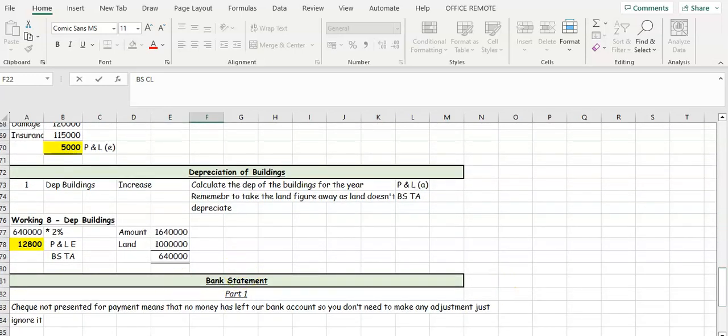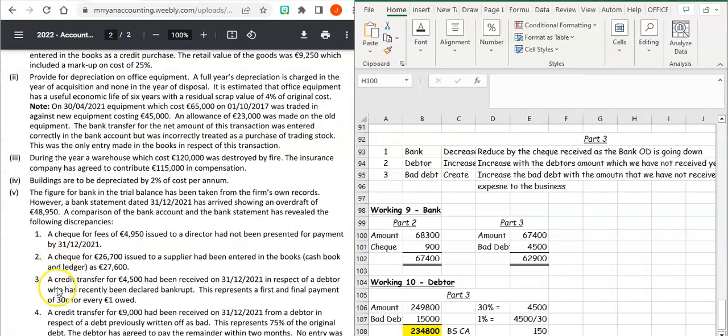Okay, so part 3 then of the adjustment 5 in relation to the bank statement, it says that a credit transfer for 4,500 has been received on the 31st of the 12th, 2021 in respect of a debtor who has previously been declared bankrupt.